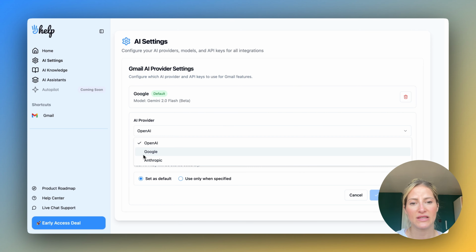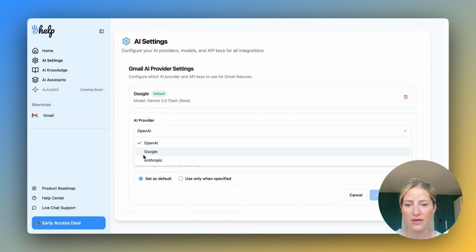So we've been recommending them to users that do not want to incur any extra cost or do not care about having OpenAI or Anthropic as the AI providers. So that's something that we learned, that we need to communicate better inside the tool to avoid confusion and make sure that the users understand these key differences as they get started with Hey Help.